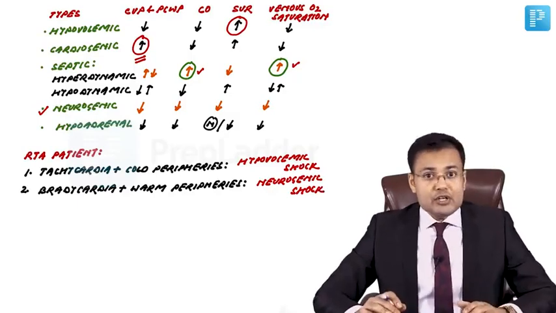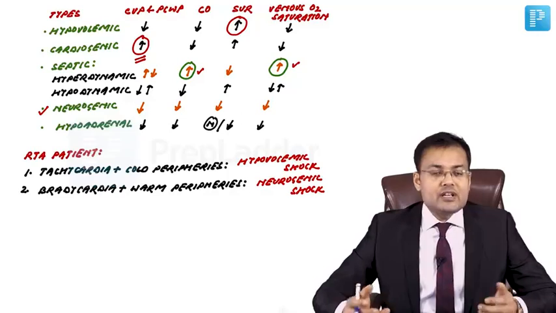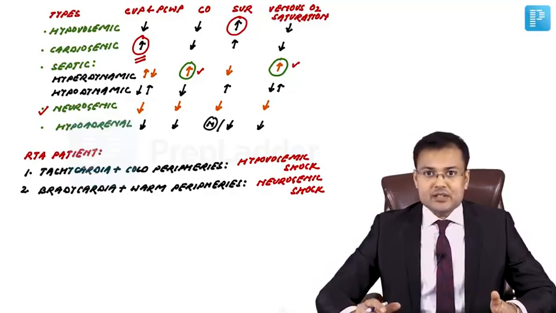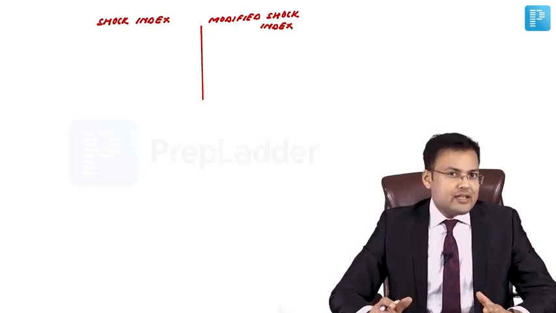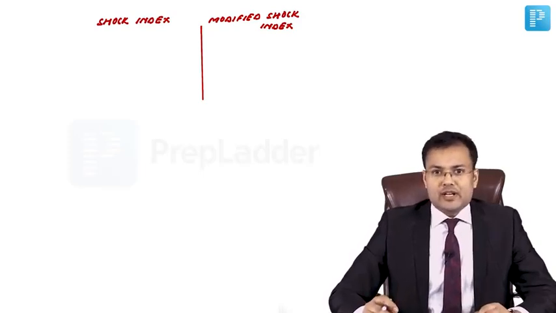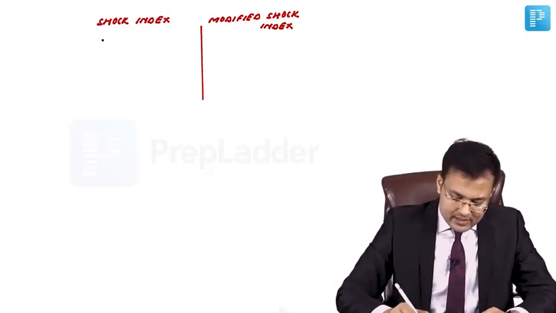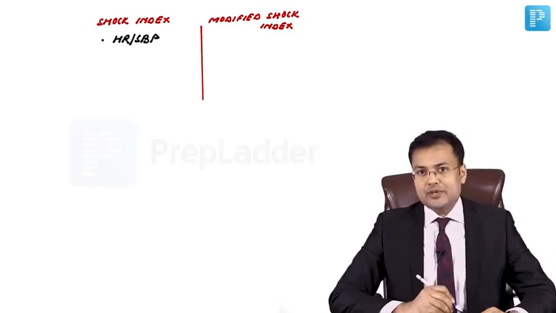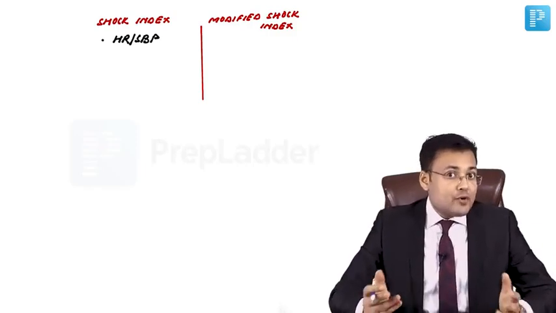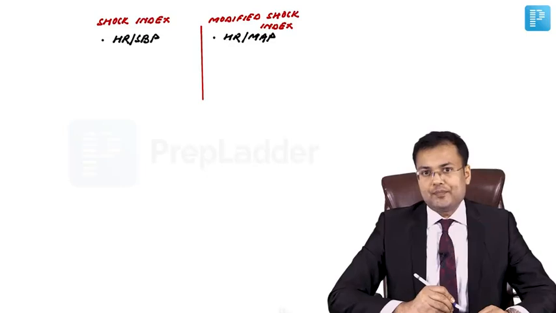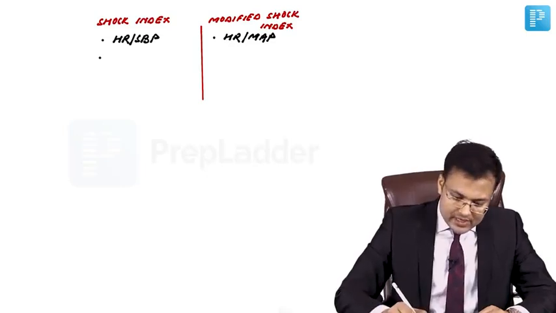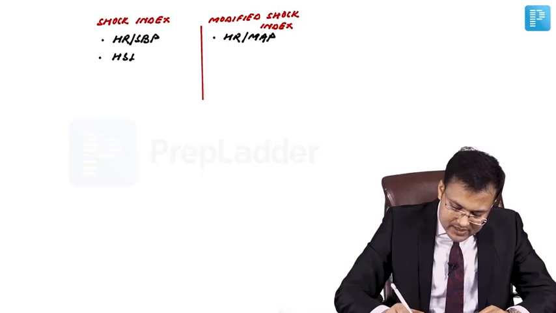So these are the important questions related to physiological parameters and clinical manifestations of shock. There are two parameters which are asked. One is shock index and the second is modified shock index. What is the formula of shock index? It is heart rate divided by systolic blood pressure. And what is the formula of modified shock index? This is heart rate divided by mean arterial pressure. Shock index is also known as hemodynamic stability indicator.